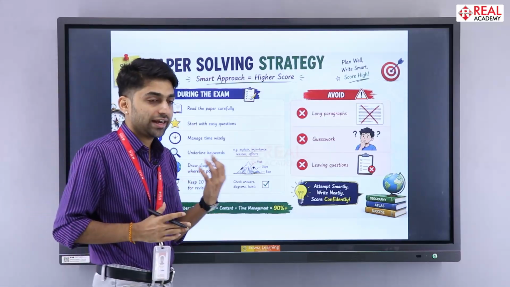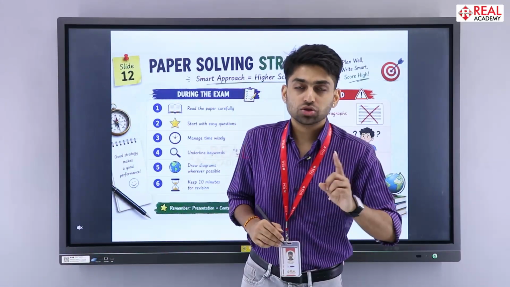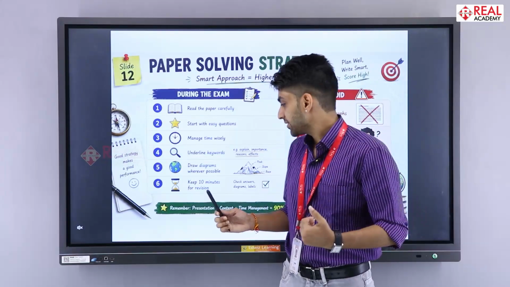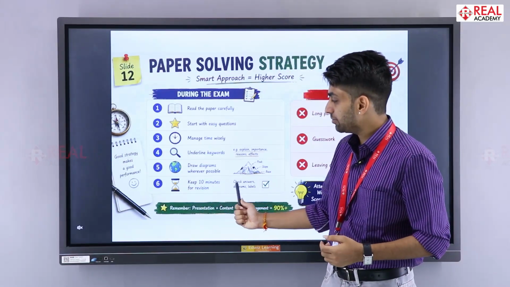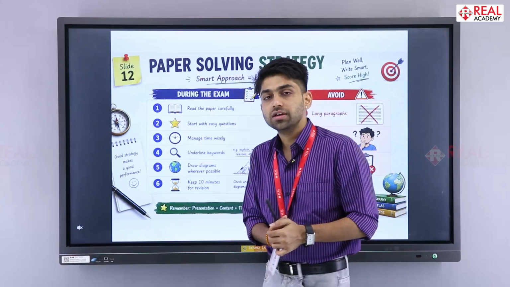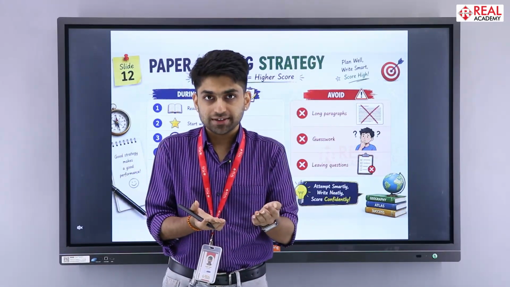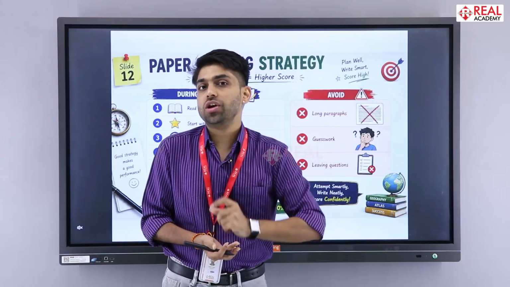Diagrams are a must, because entire geography is based on diagrams. So make sure you are using diagrams to describe your answers. And keep the last 10 minutes for revision. After your paper is done, from the beginning to the ending point, you are supposed to open your pages and check each and every line which you have written.